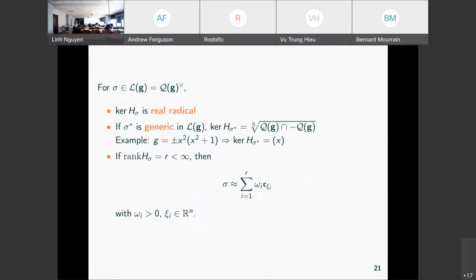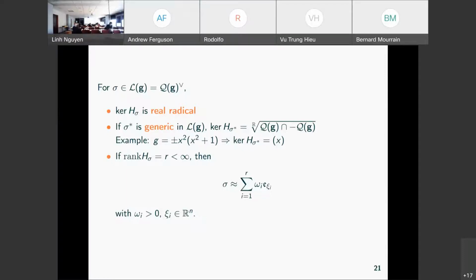And in the special case where we are dealing with sigma coming from an optimization problem, that is an element in the dual of the quadratic module, we also know that the kernel of this Hankel operator, or the moment matrix, is in fact a real radical ideal. And moreover, when sigma is generic in this cone LG, the kernel is in fact the real radical of the support of the quadratic module.